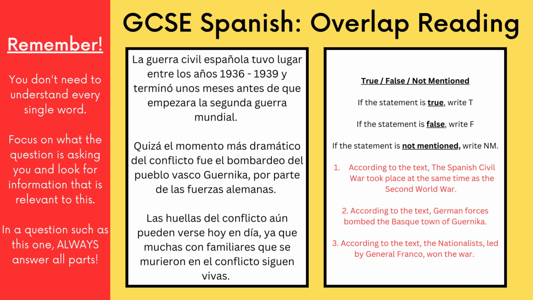And then finally, according to the text, the nationalists, led by General Franco, won the war. You're probably unlikely to get one as straightforward as this in your exam because this doesn't mention anything about either the nationalists or General Franco, meaning therefore you know it's not mentioned. Okay, the third paragraph here doesn't mention that at all. Therefore, it's not mentioned. Okay, so we've got false, true, and not mentioned.